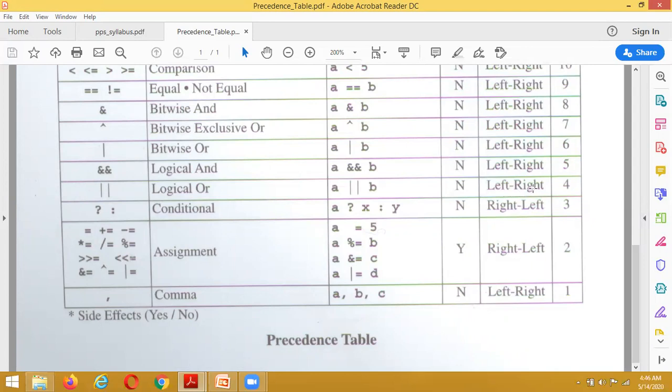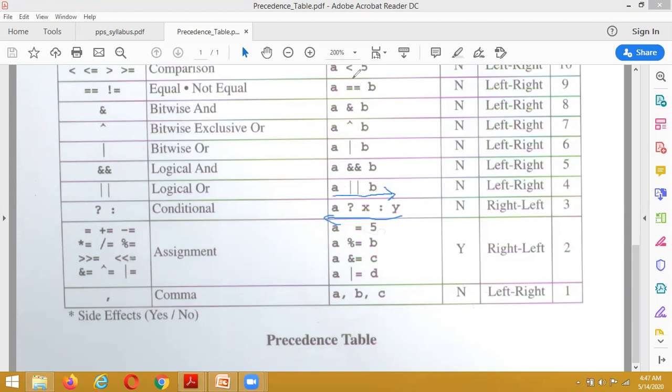Left to right. Inside this expression it is evaluated from left to right, and here it is evaluated from right to left. Here it is evaluating in this direction, and here in this direction.